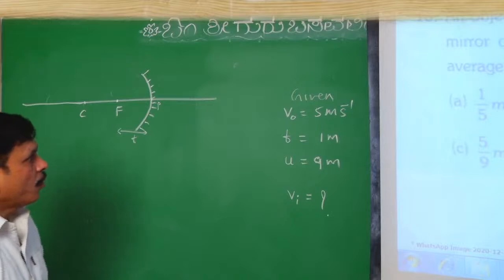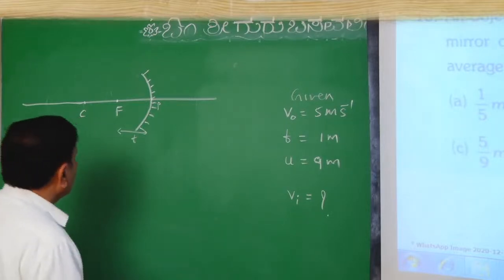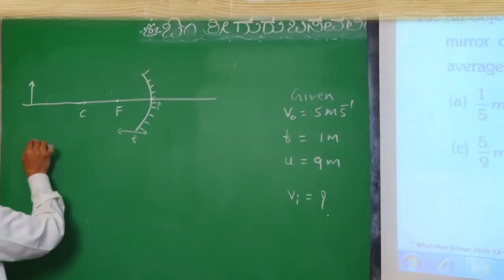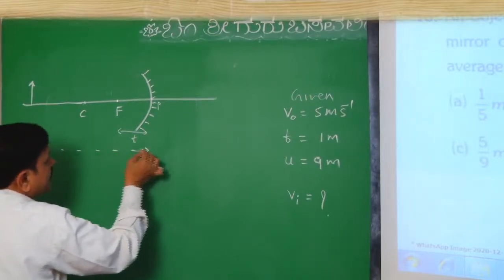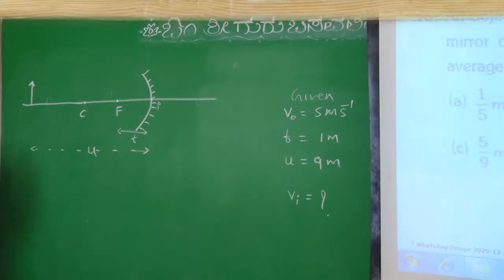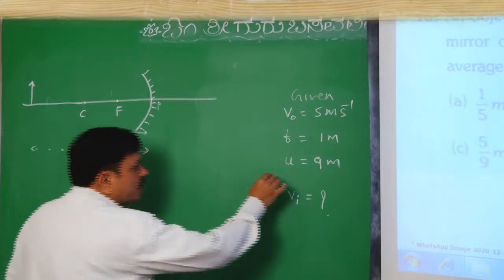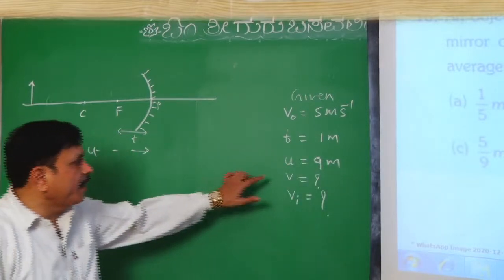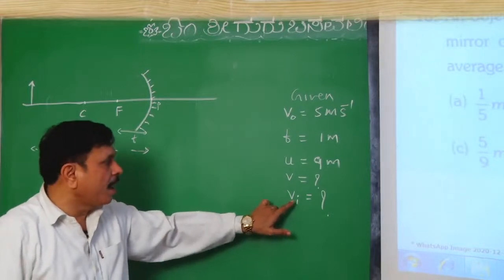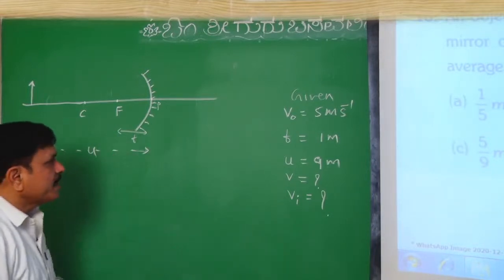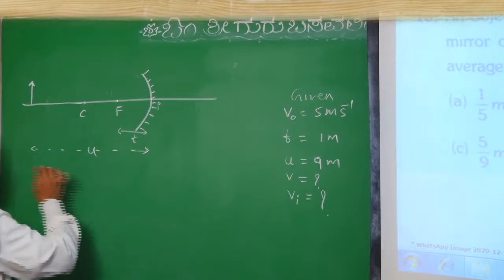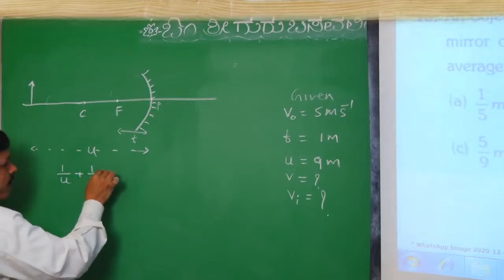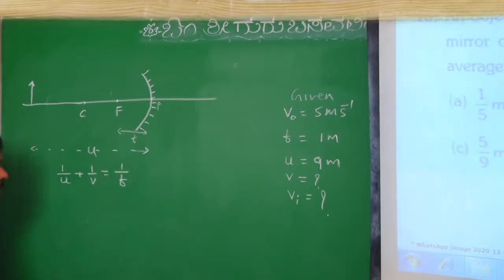Now, for this, we have to follow one clue. First, you will assume that the object is here, and its distance from the pole will be U. So, we will find out initially what is the value of V. V means image distance, and we want the speed of image. Image distance we will find using the formula 1 by U plus 1 by V equal to 1 divided by F.